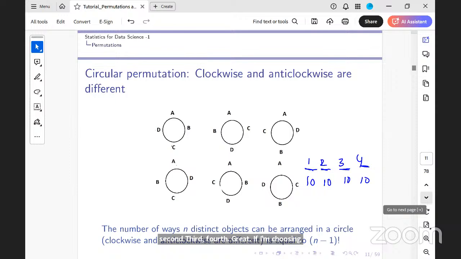Now, if repetition is not allowed, I can do this in 10 ways. Once I have chosen this, I have only 9 available for this. Once I have done this, I have 8 available for this, and 7 available for this. Is that clear?